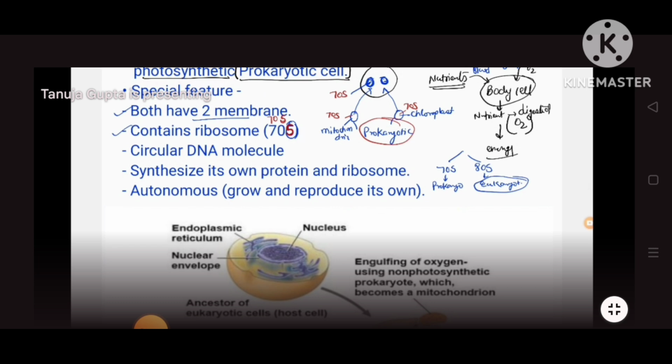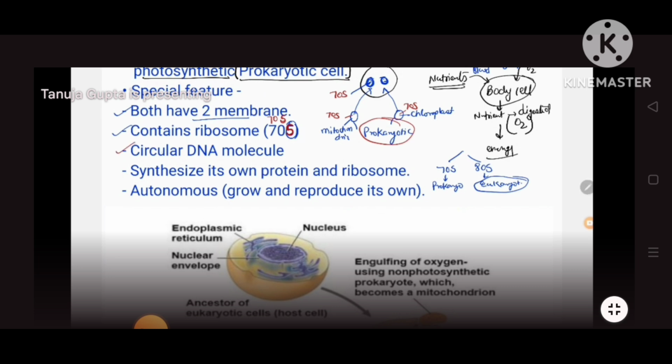If you notice, ER, Golgi bodies, lysosome, vacuole, none of these organelles have their own ribosome. They are totally dependent on the nucleus for their whole function. But in case of these two organelles, they have their own ribosome, so they are able to synthesize some protein on their own. They are not totally dependent on the nucleus for their function.